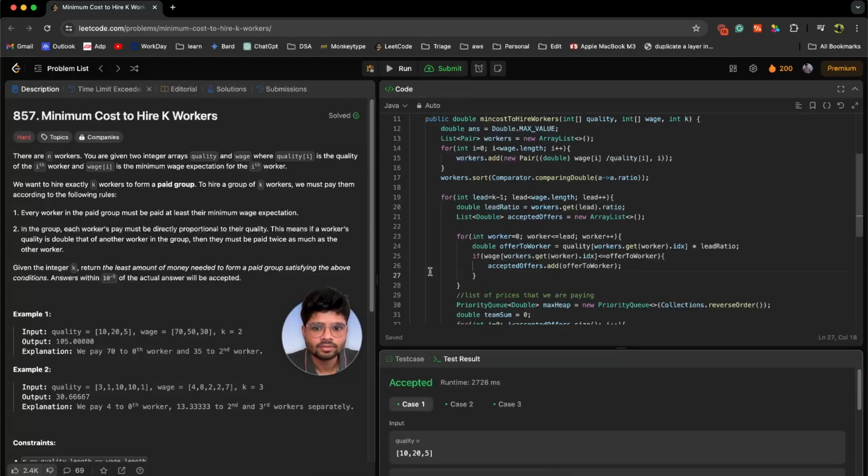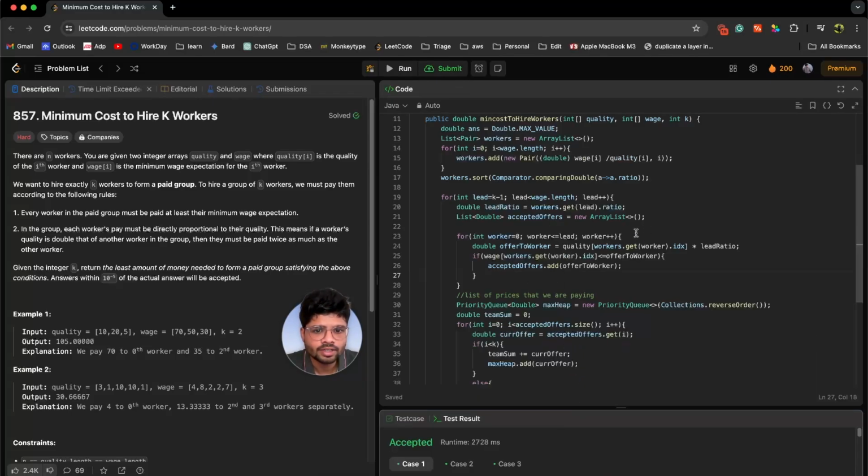But still, we are doing some calculations repetitively, so it will give us TLE. What are the calculations that we are doing repetitively?